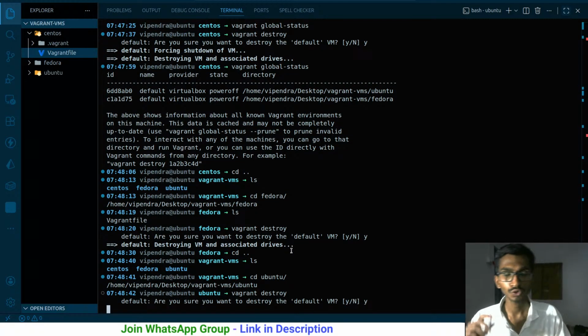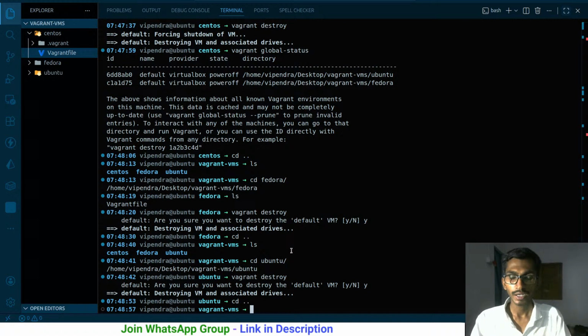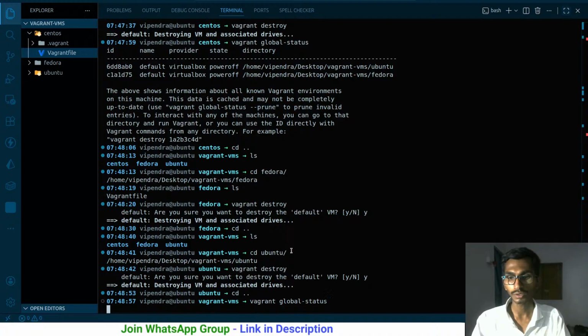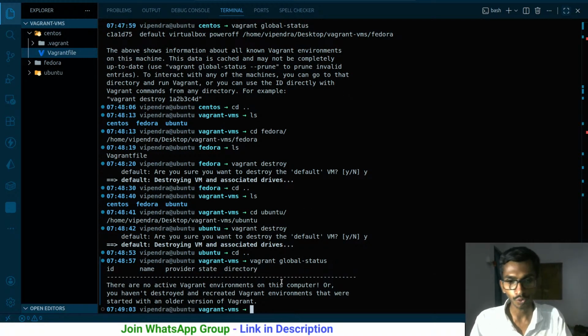Mainly I'm doing it so that I can get a pure Linux machine where there is nothing, and then we will be working on that. So okay, this is done. And if I run the command vagrant global-status, I'm not going to get anything over here. I have no boxes that are running. So what am I going to be doing?